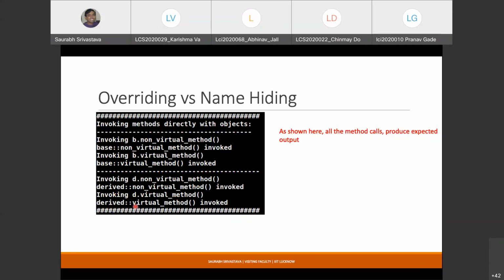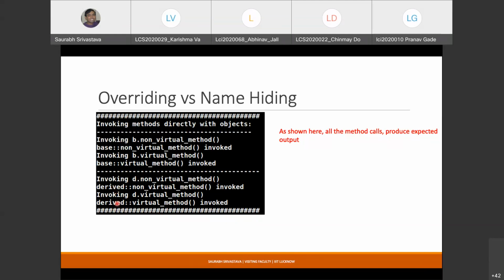Okay, so this is expected, right? I created an object of these classes, and then I simply called the methods. So at this point of time, you might feel there is really no difference between virtual and non-virtual methods, right? Because when I use this object of the derived type, and I call either the non-virtual method or the virtual method, it is the new definition that is being invoked.